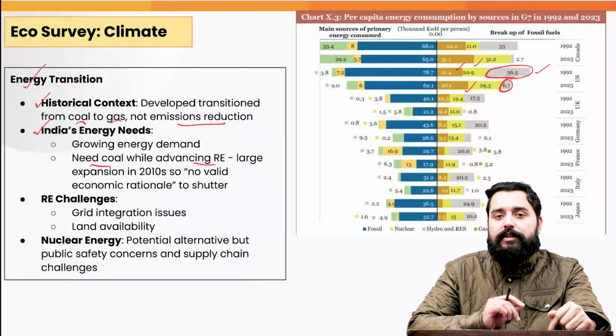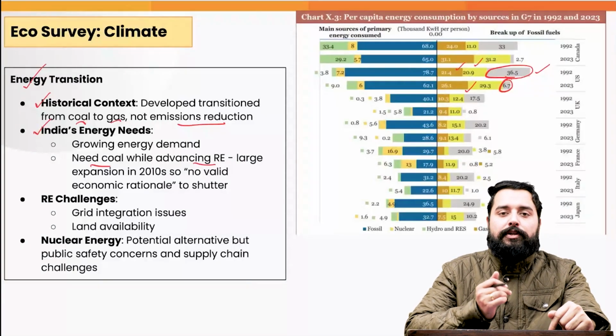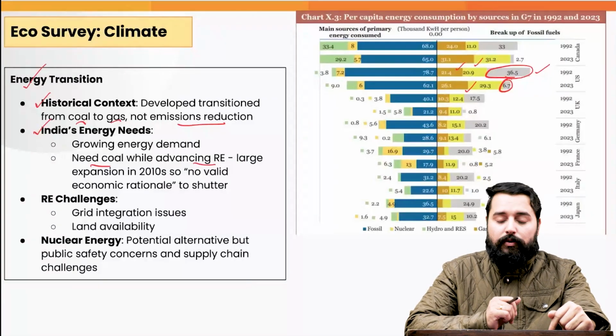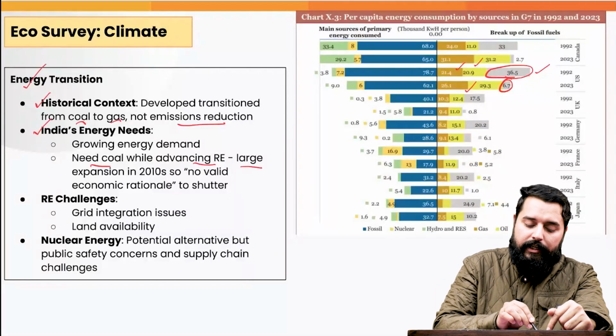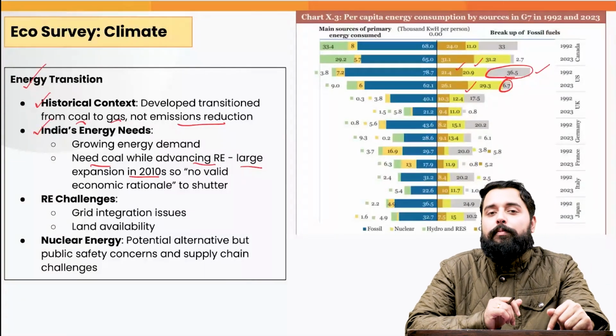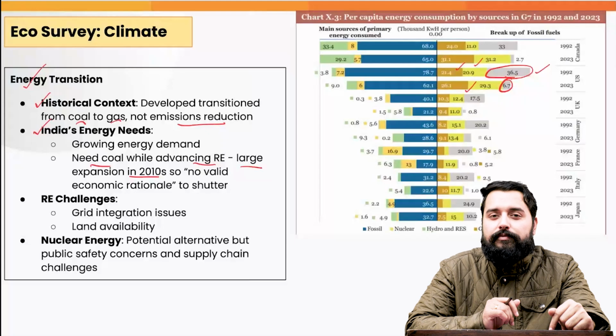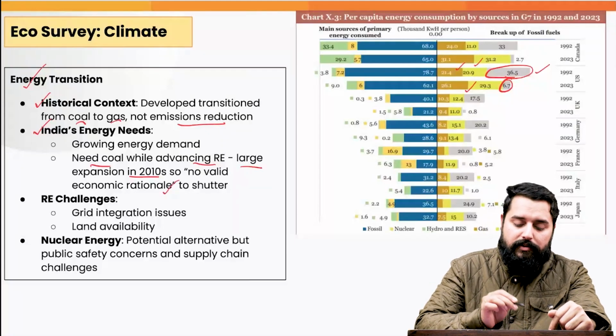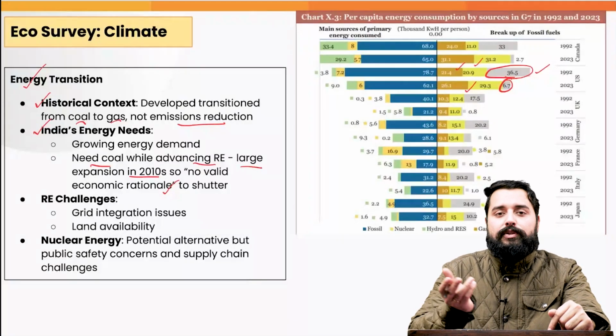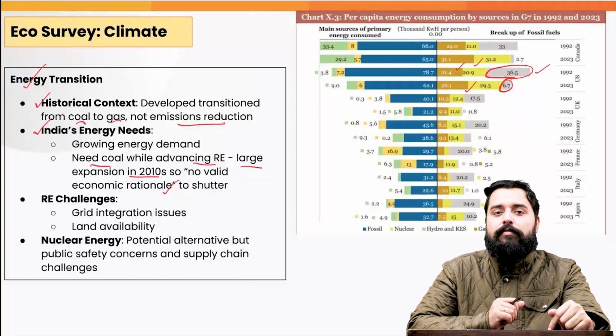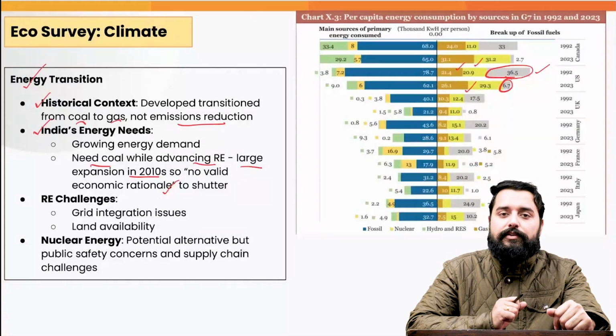We will be advancing our renewable energy production also, but we can't leave coal, because as per the survey, there was a large expansion in the coal power plants which took place in 2010s. And now there is no economic sense, there is no economic rationale to just shut down our coal plants. They have life for another couple of decades at least.